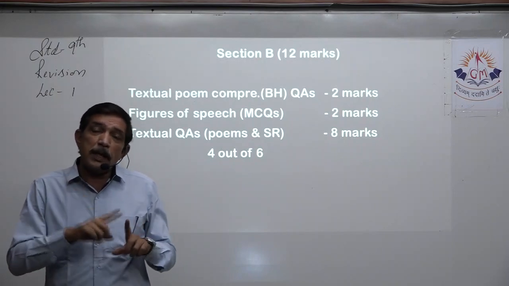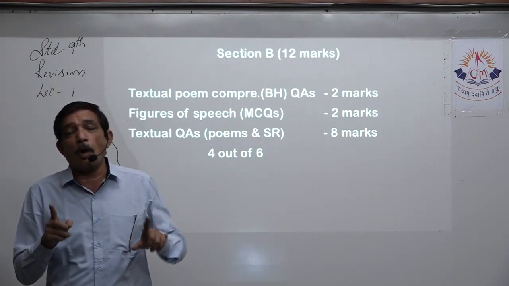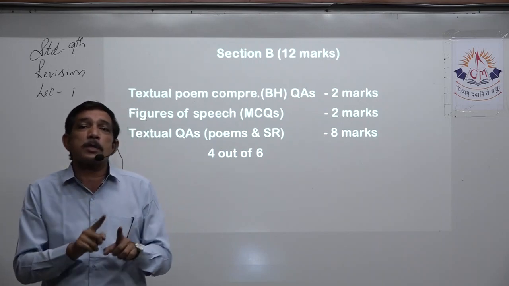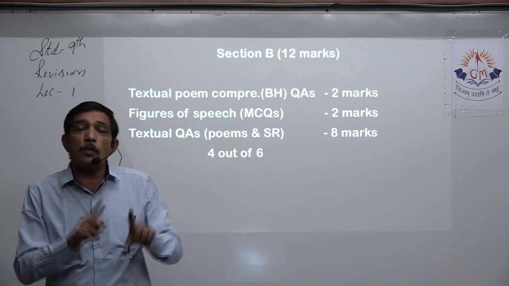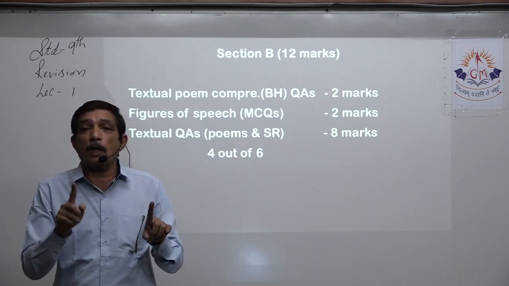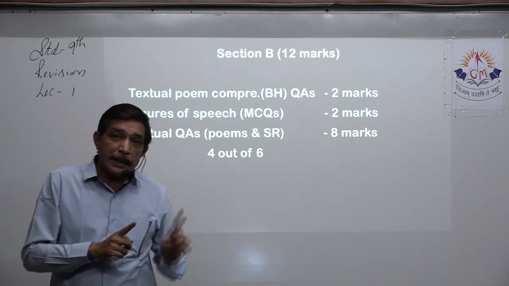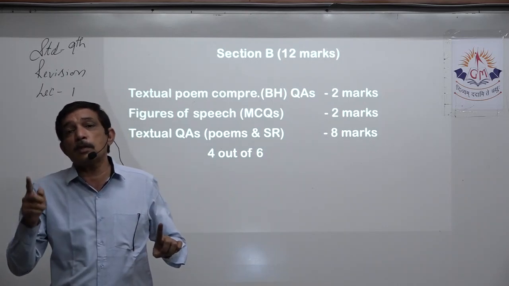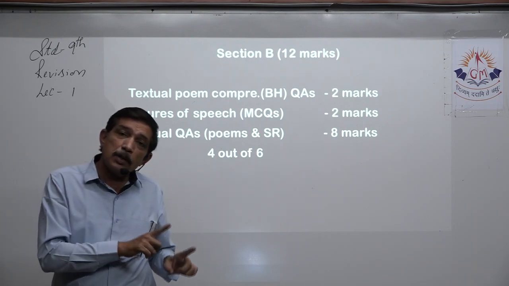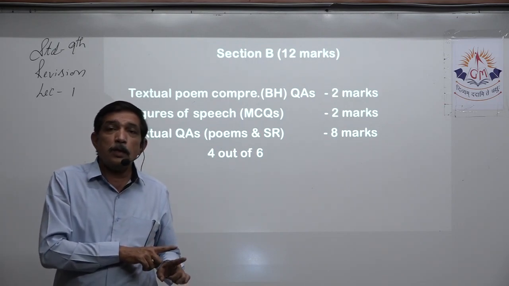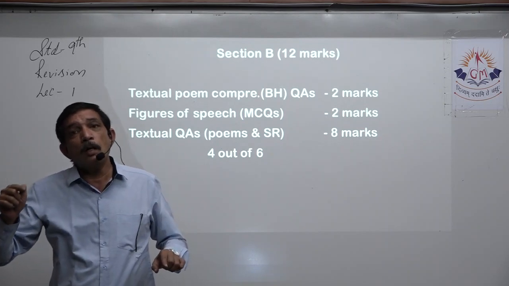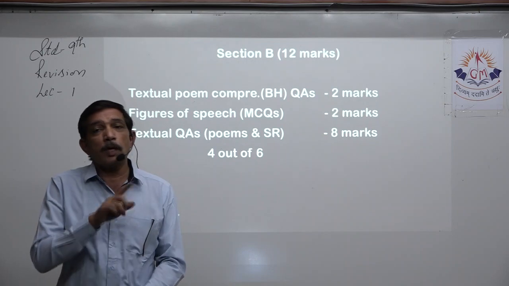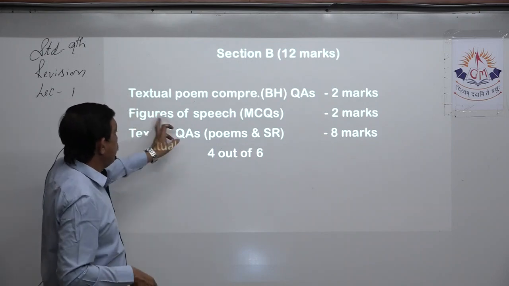Right? Now between alliteration and synecdoche, which is the higher one? Synecdoche is the higher one. So even when two options are correct, then also we have to choose the more difficult one. For example, synecdoche is given, but then transferred epithet is also found over there. Euphemism is also found over there. Then compared to the other one, transferred epithet or euphemism is of a higher or more difficult level. So we have to choose that. Please remember this in figures of speech.